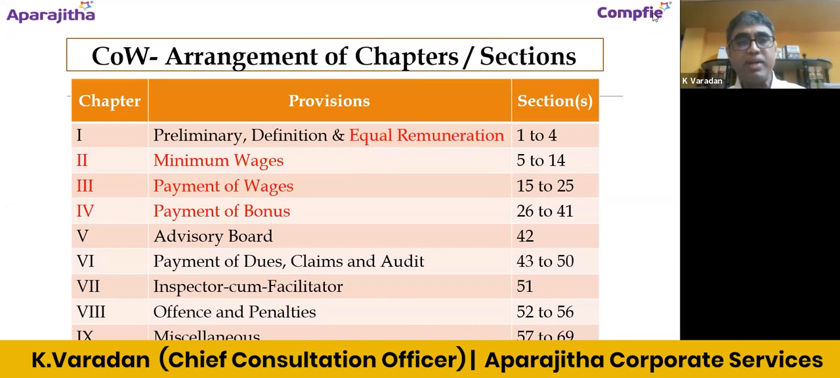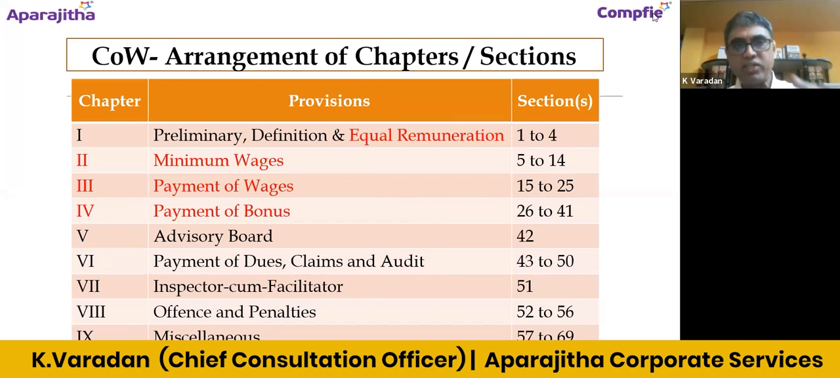And the second chapter deals with minimum wages. The third chapter deals with payment of wages. The fourth chapter deals with payment of bonus. So hitherto these were separate legislations. Now this is becoming one code called the Code on Wages. COW means Code on Wages. So the arrangement of chapters or sections, you can just go through.